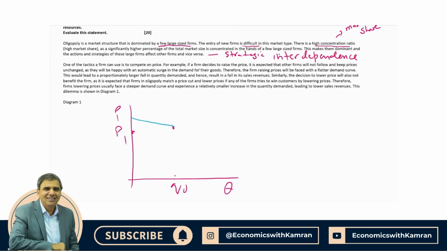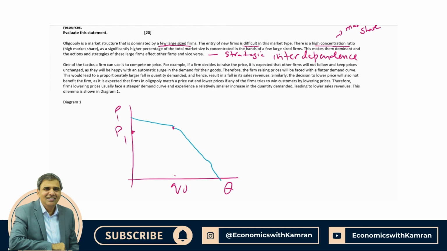On the other hand, if the firm decides to lower the price, it is assumed that other firms will also follow it. So a firm lowering price will not really benefit, because when they lower the price, others lower it too, and they will not have any advantage over their competitors. There may be an increase in demand, but it will be proportionately very small, since other firms have lowered the price as well, and the demand curve would look like a steeper one.